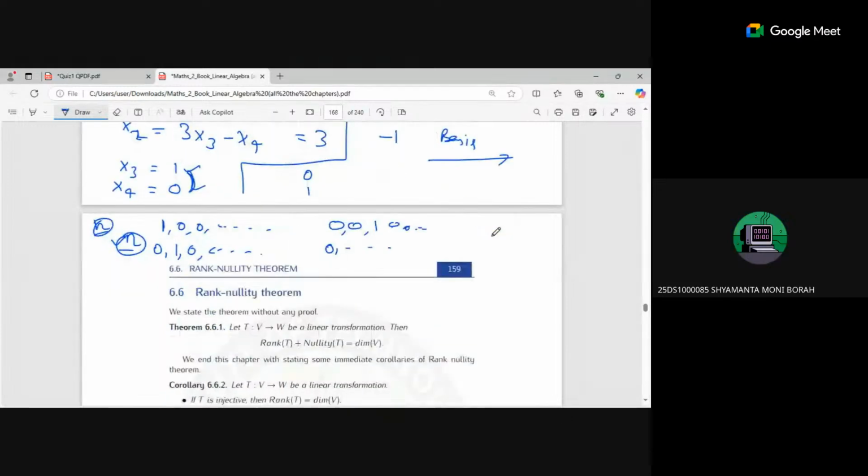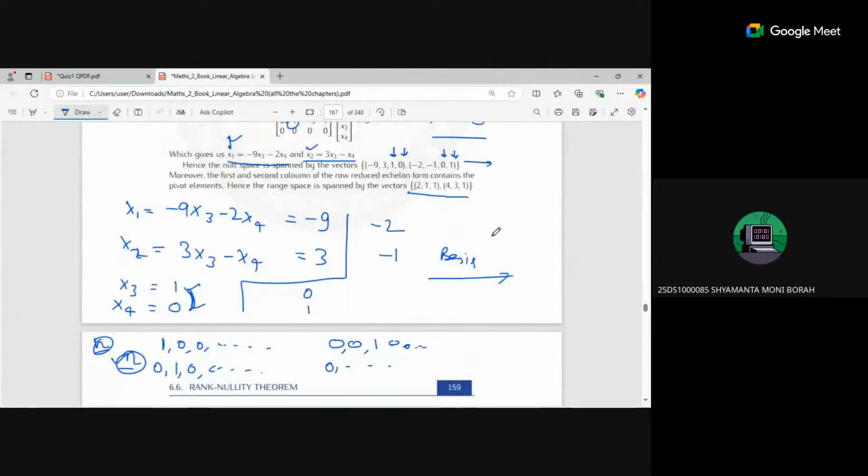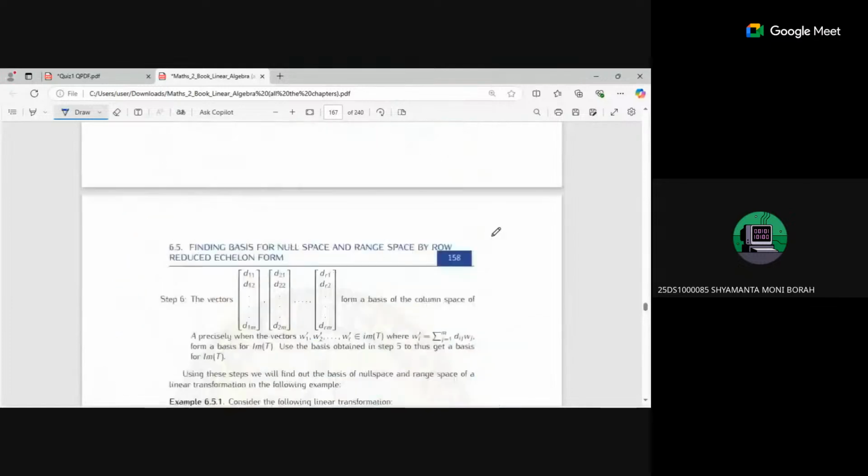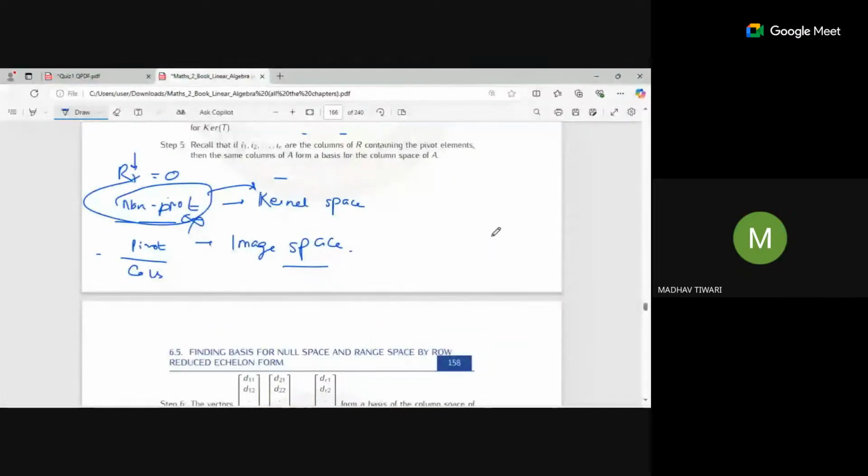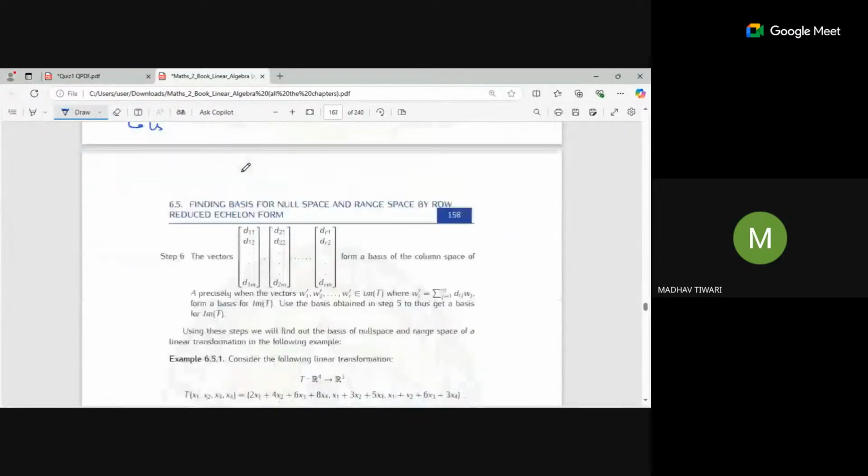Now let's move on. Why has it been written like non-pivot columns will be kernels? Non-pivot elements actually tell you how many vectors will be inside that kernel space. That means the minimum number of linearly independent vectors you require in order to span the complete kernel space. So that's why I wrote here that non-pivot elements can tell you the number of nullity. It will give you the nullity directly. You don't have to find the basis and then calculate. You can directly write it. That's why I wrote it.